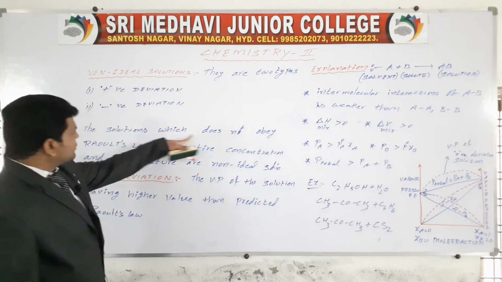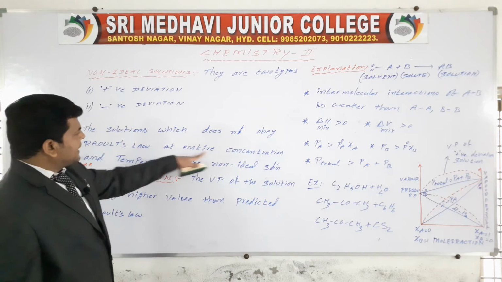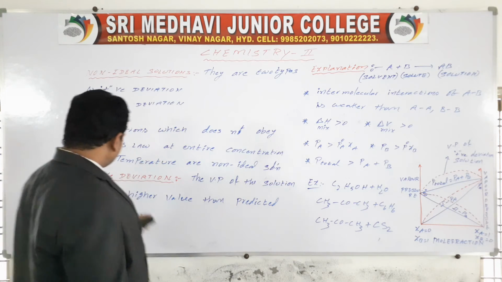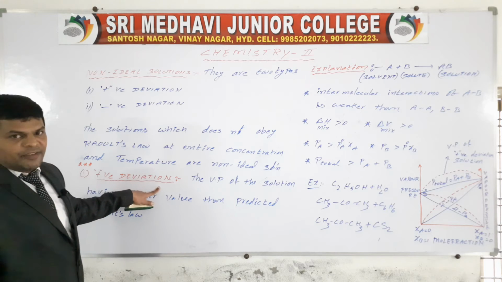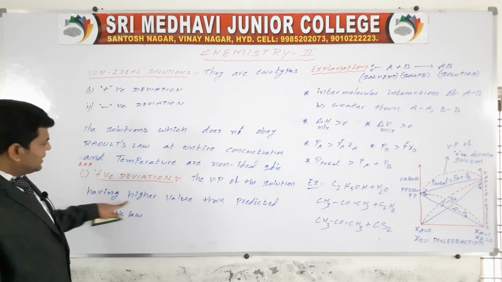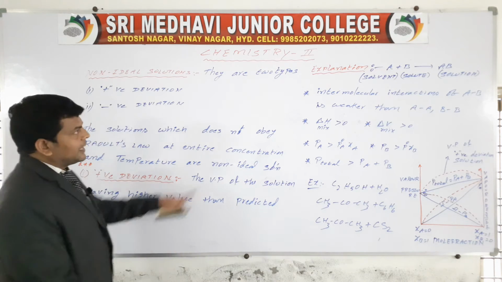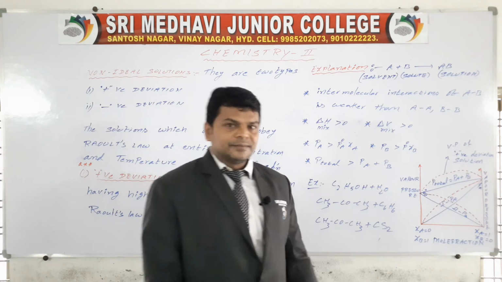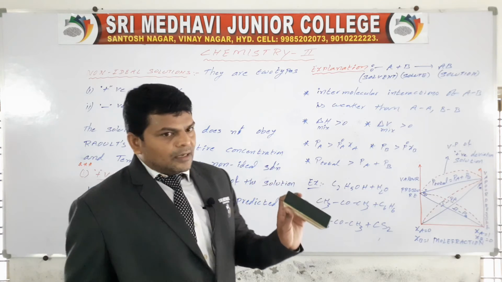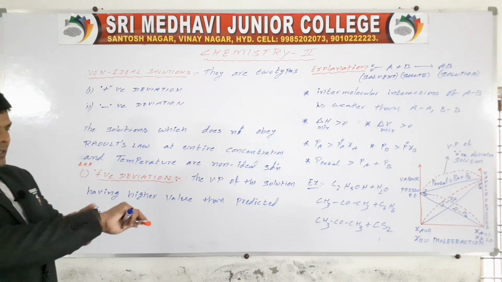So the solutions which do not obey Raoult's law at entire concentration and temperature are called non-ideal solutions. Then here positive deviation means the vapor pressure of the solution having higher value than the predicted Raoult's law is called like this. Okay. So here it is for non-ideal solutions.